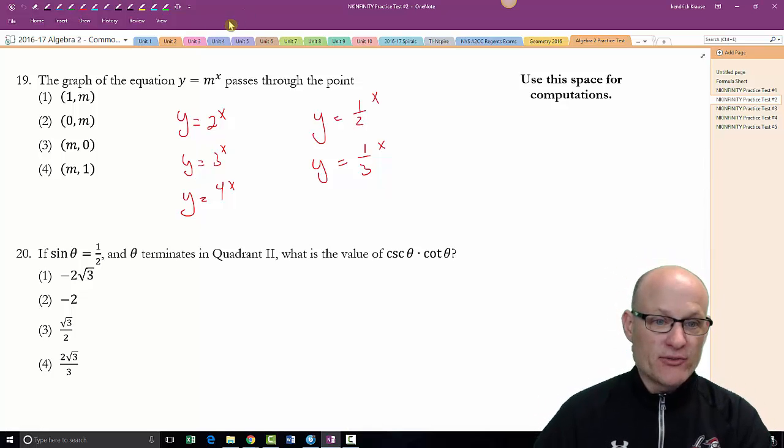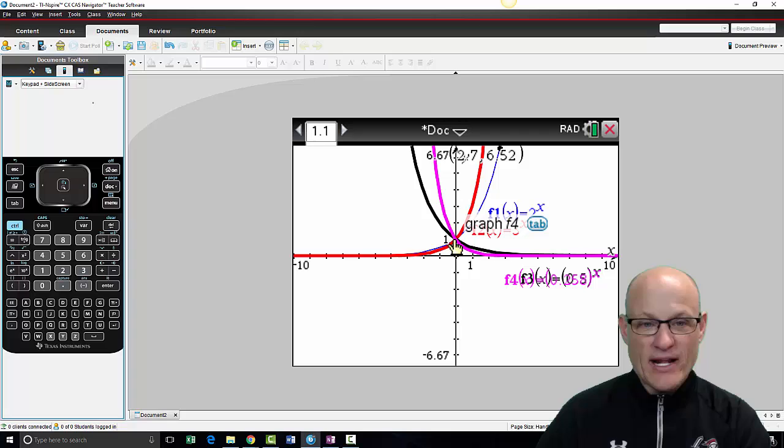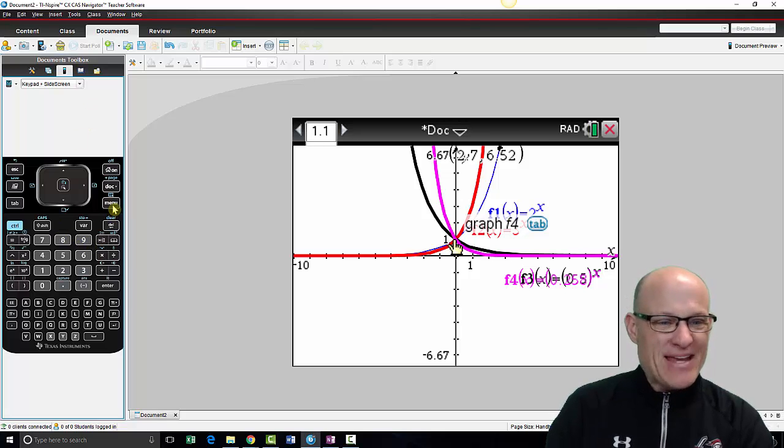Okay, so now maybe I should check these. This would go through the point. If I plugged in a 1 here, that would give me 2. If I plugged a 1 in here, that would give me 3. If I plugged a 1 in here, that would give me 4. If I plugged a 1 in here, that'd give me 1/2. If I plugged a 1 in here, that would give me 1/3. So these are all going through the point 1, whatever m is. Right? That's one of the ways to tell what the function base is.